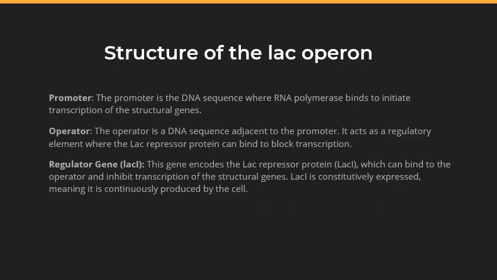We also have the promoter, operator, and regulator gene. The promoter is the DNA sequence where RNA pol binds to initiate transcription of the structural genes, whereas the operator is a DNA sequence adjacent to the promoter. It acts as a regulatory element where the Lac repressor protein can bind to block transcription. The LAC-I gene encodes the Lac repressor protein, which can bind to the operator and inhibit transcription of the structural genes. LAC-I is constitutively expressed, meaning it is continuously produced by a cell.